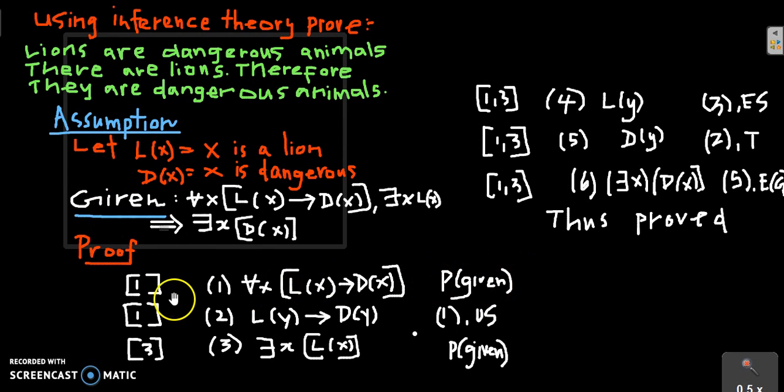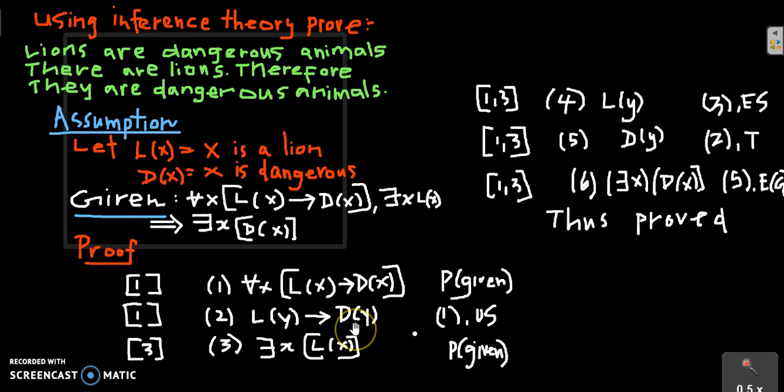Now I am taking the first premise: for all x, L of x implies D of x. For all x lions, the lions are dangerous animals. I am taking that, so P is given. Now I can use any logical idea or logical equivalence inside the derivation. So I am bringing the second step. At the first step the premise is used. The second step is for all x, L of x equals D of x.